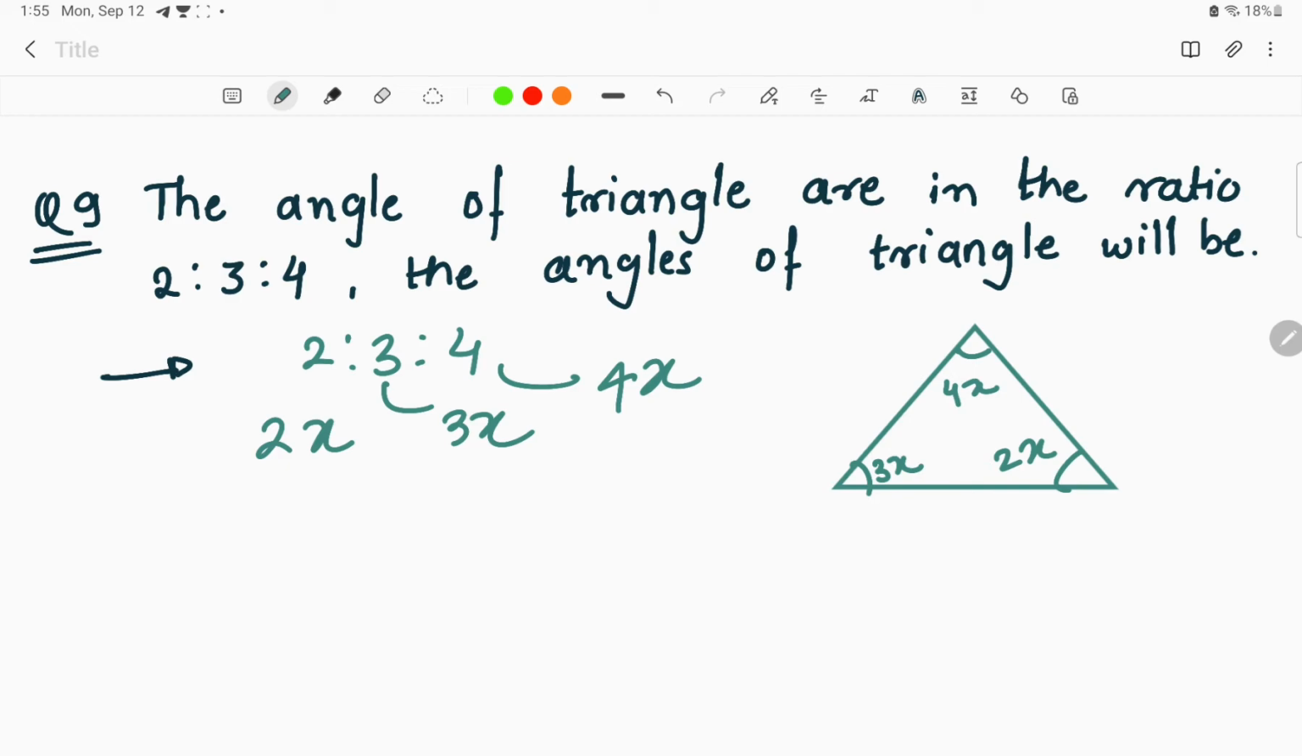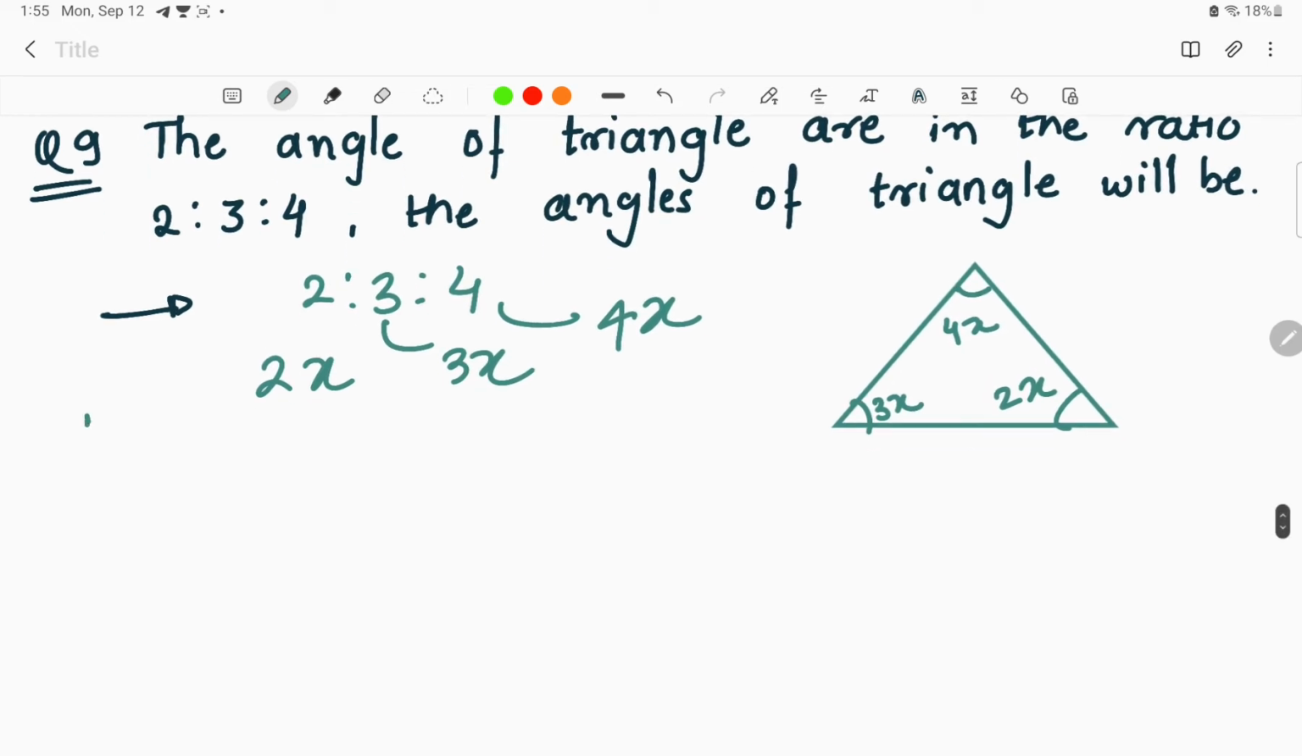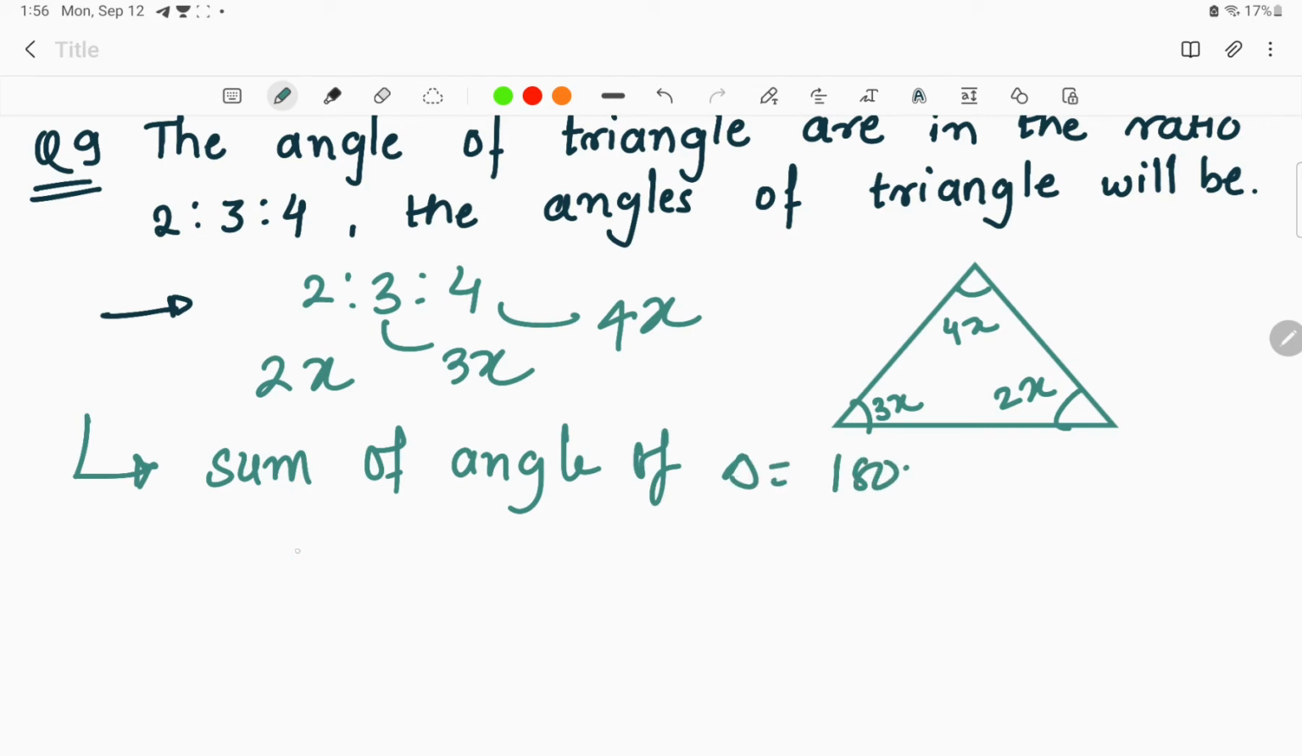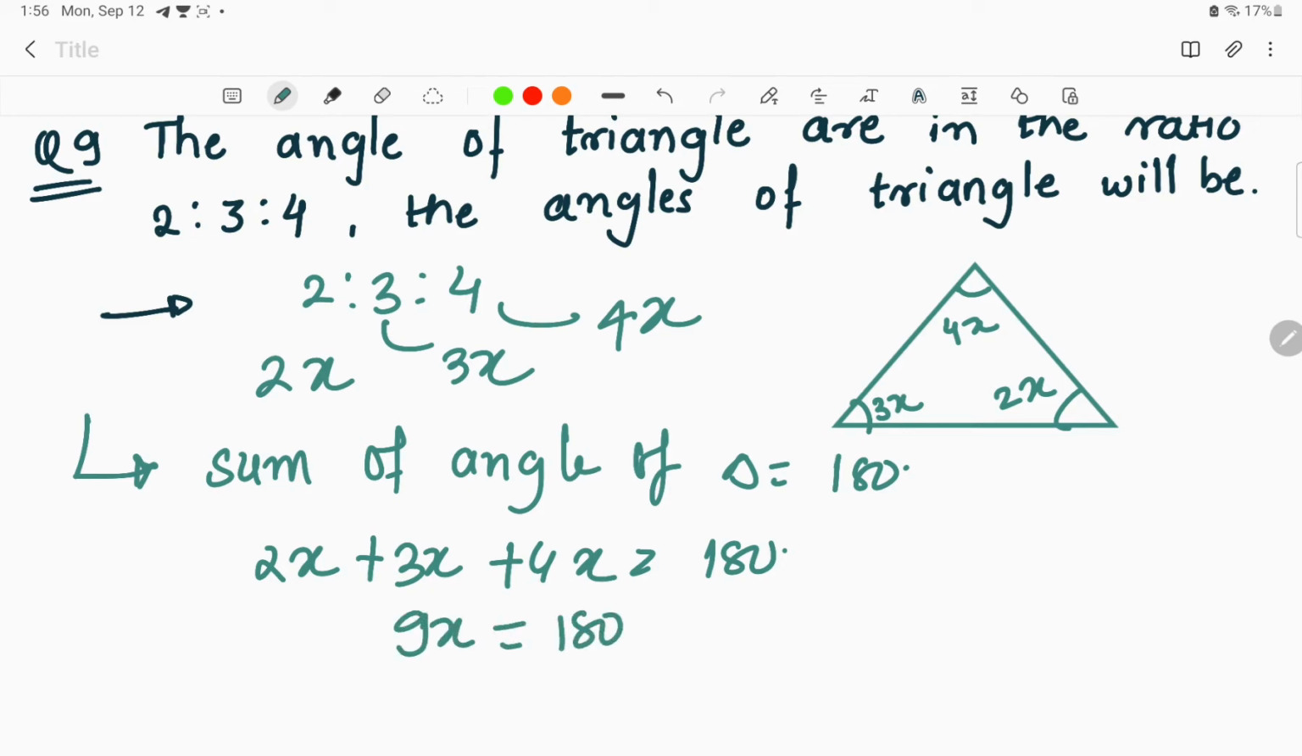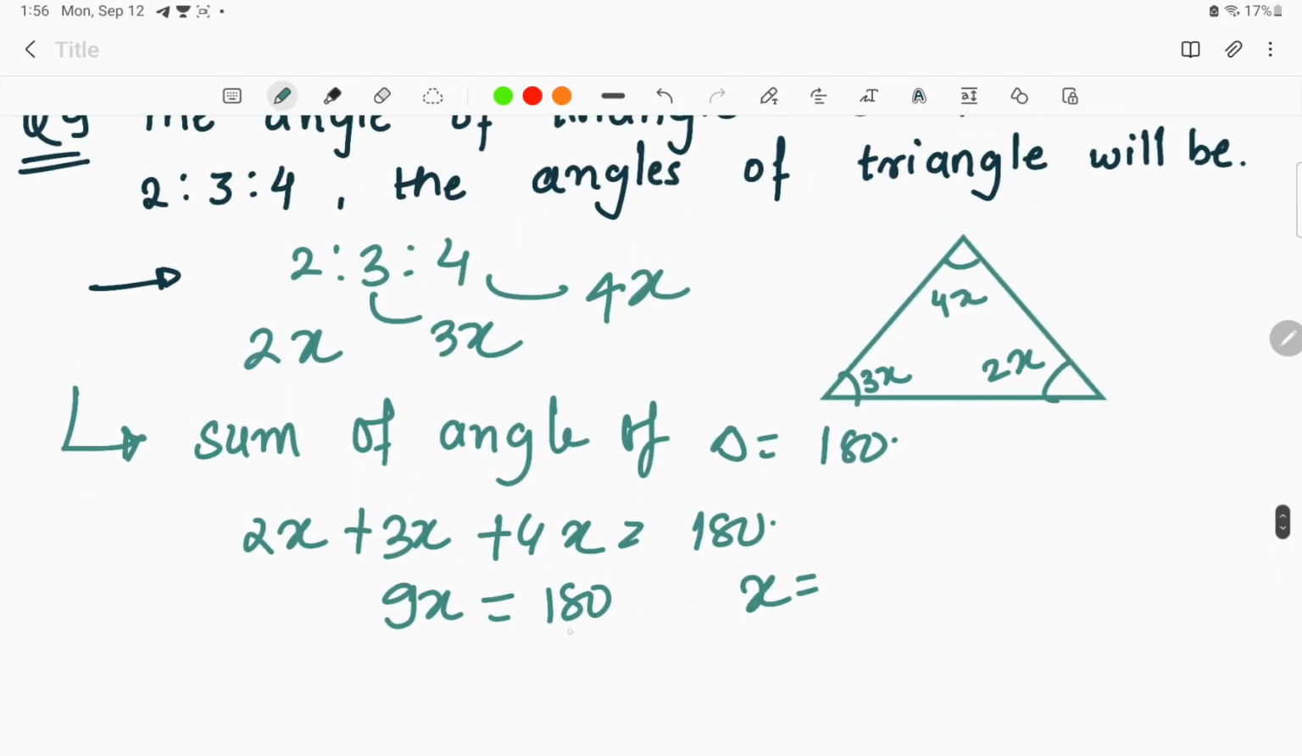What we should know about the triangle before solving this question is that the sum of angles of a triangle is equals to what? 180 degree. This is the thing we must know. So here 2x plus 3x plus 4x will be 180 degree. So 5x plus 4x is equals to 9x is equals to 180 degrees. So x over here will be 180 divided by 9, that is 20. So we have found the value of x from this, right?